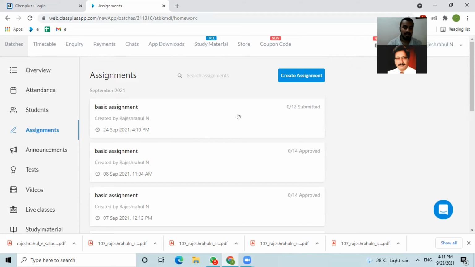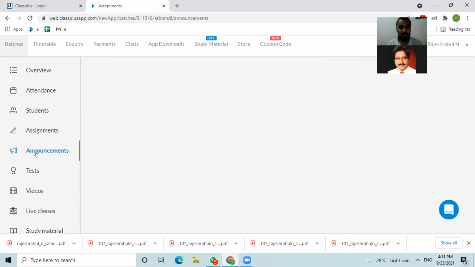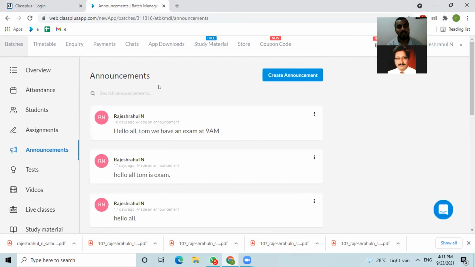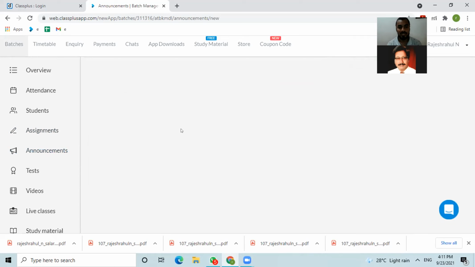Okay. Then we have the announcement panel. Here sometimes you may need to give some instant announcements to all the students who have been added in the batch. Go to create announcements.